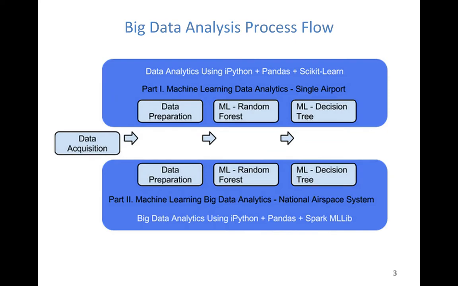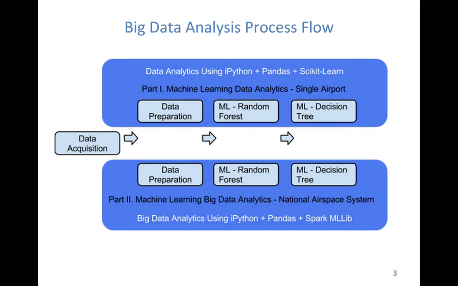The flow of this data analysis process is that first of all, we acquire data from the FAA website, and then it is divided into two parts. The first part is the normal machine learning data analytics, focusing on a single airport. In this case, we do data preparation, we do machine learning using random forest, and machine learning using decision tree.